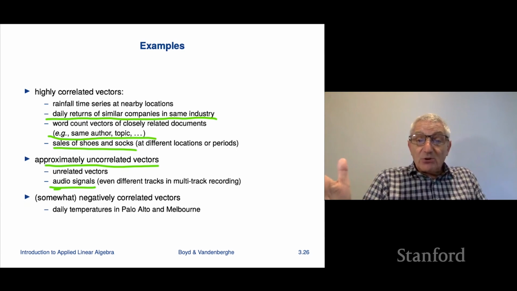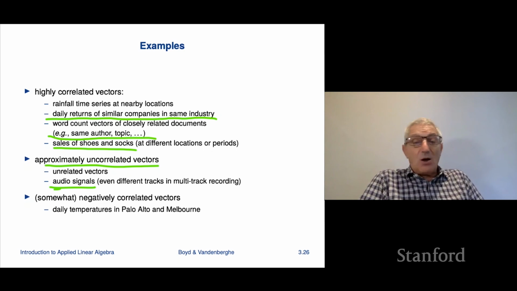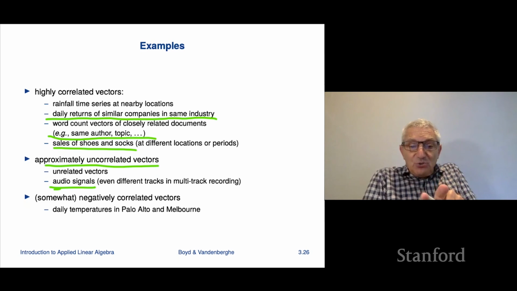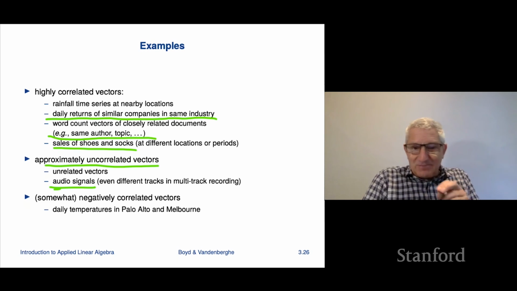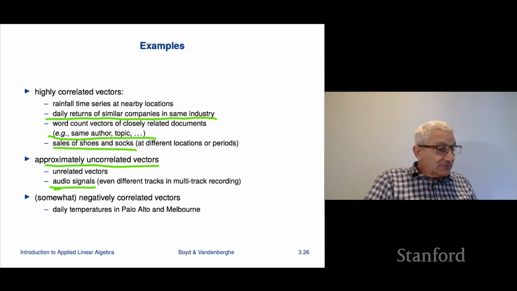If I just take two audio clips that are each about 10 seconds long, they're going to be approximately uncorrelated, very, very closely. Unless they were recorded by two microphones within half an inch of each other or something, in which case the correlation coefficient might creep up. But other than that, they're going to be completely uncorrelated, approximately.